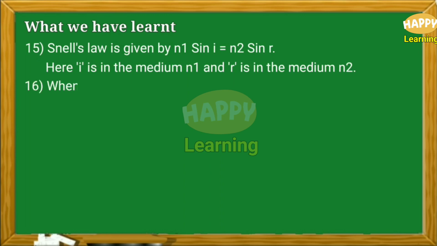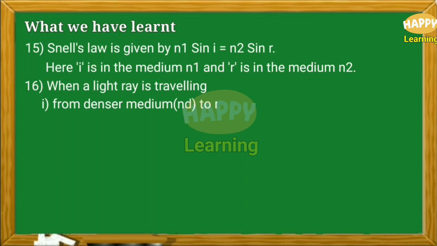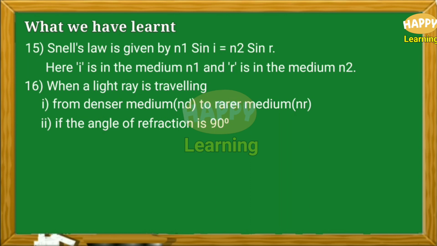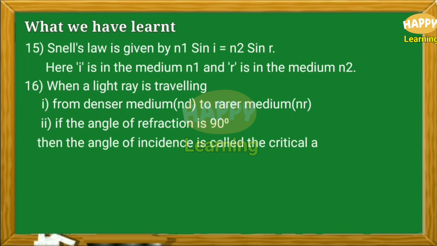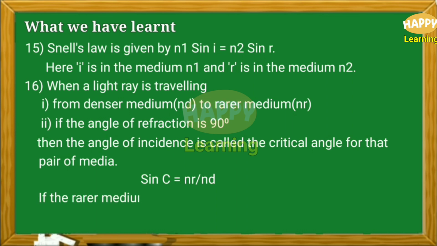Point number 16. When a light ray is traveling from denser medium to rarer medium, if the angle of refraction is 90 degree, the angle of incidence is called the critical angle for that pair of media. sin C is equal to nR by nD. If the rarer medium is air, then nR is equal to 1. Then sin C is equal to 1 by nD.